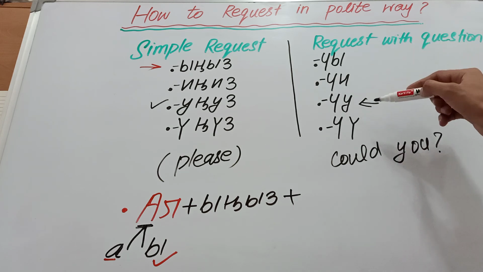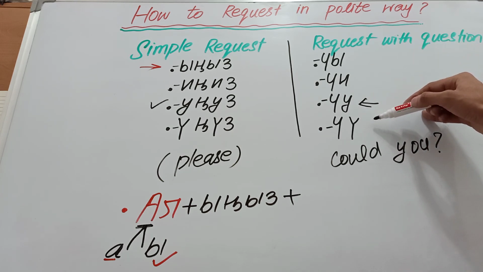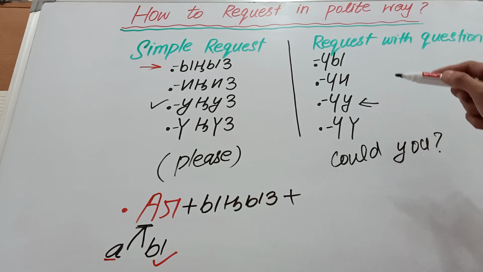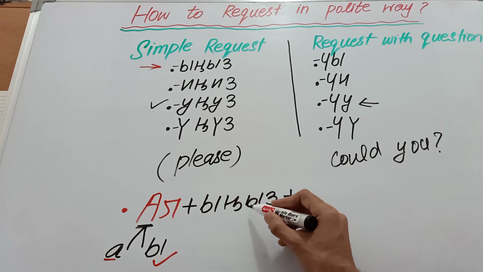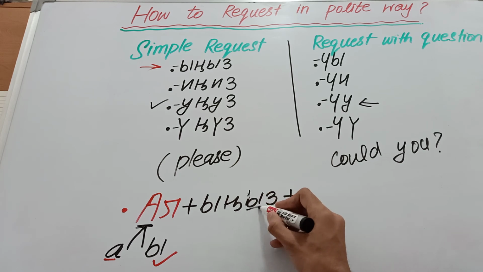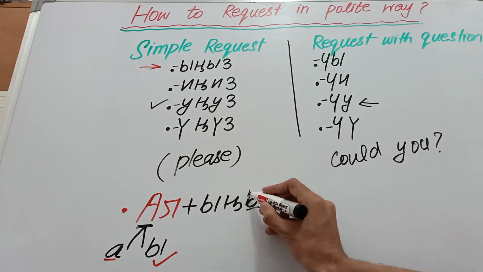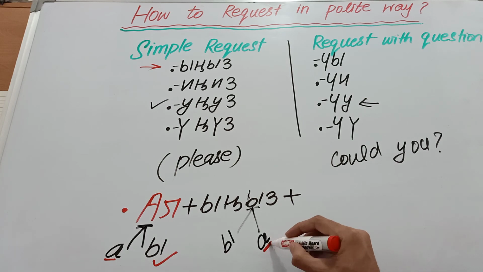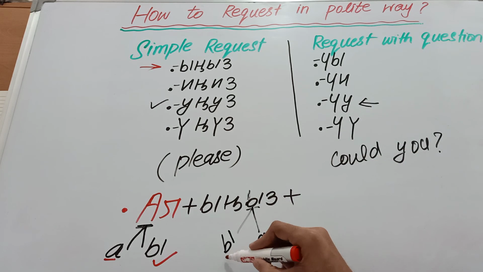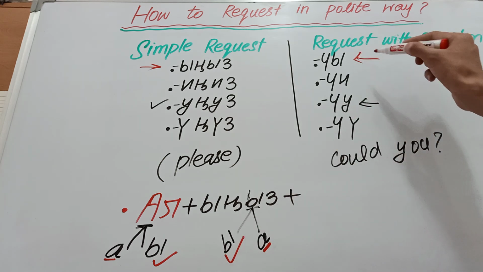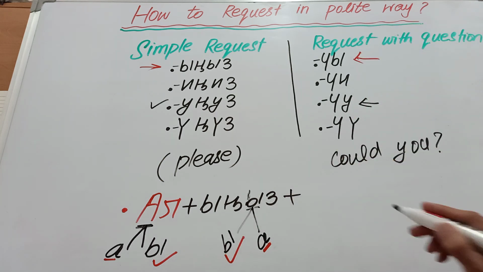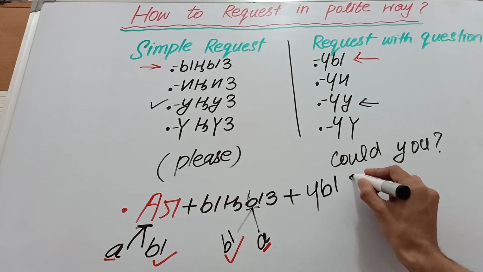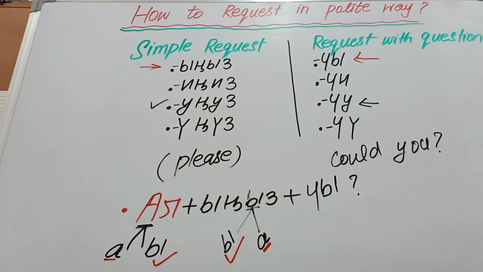We have four types of endings. We can choose any one of these, but according to the vowel harmony. So what we will do, choose the extreme right first vowel, and that is e, right? The vowel harmony of e will be e and a. We don't have a in any one of these endings, but we have e in this ending, so we will choose this ending here. So now it will become alingischi. Alingischi mean could you please take.